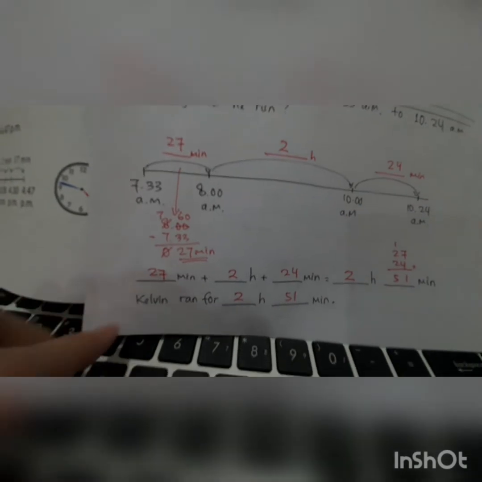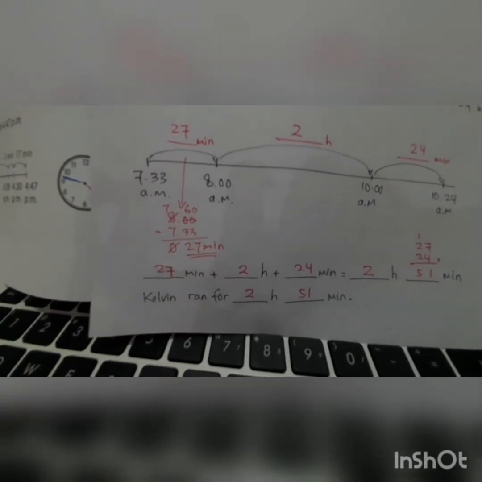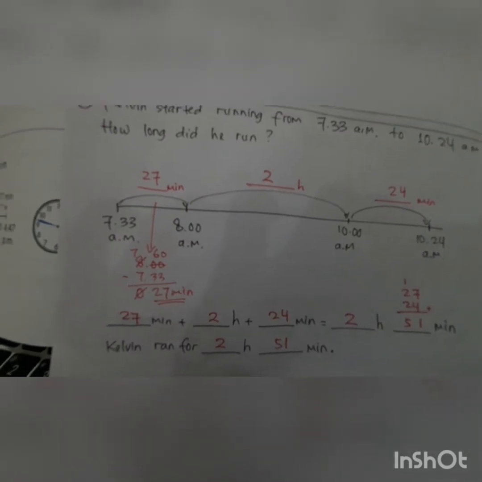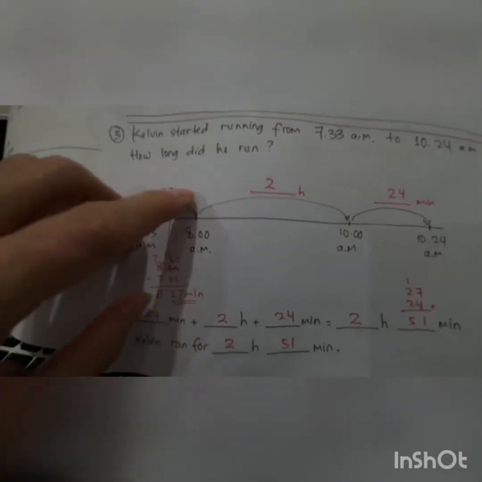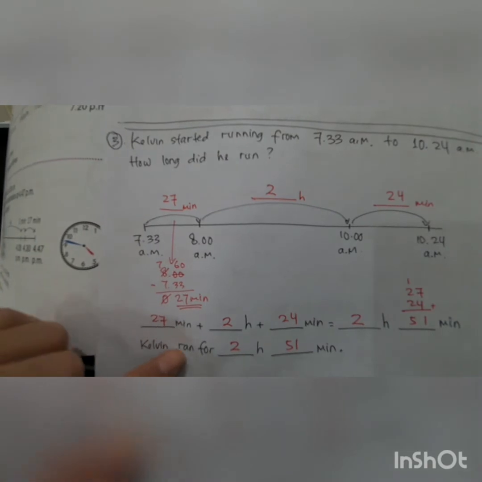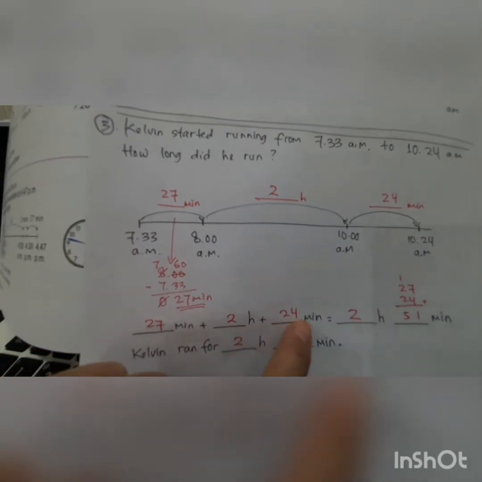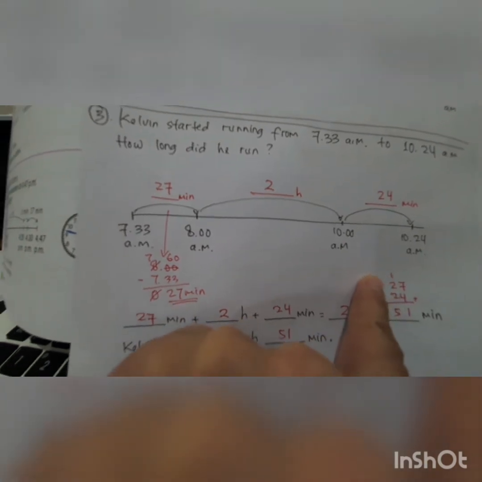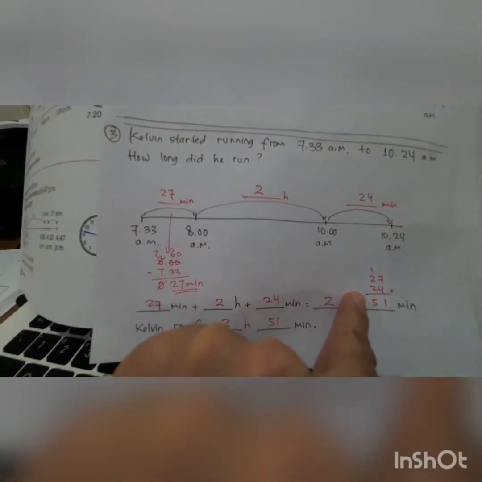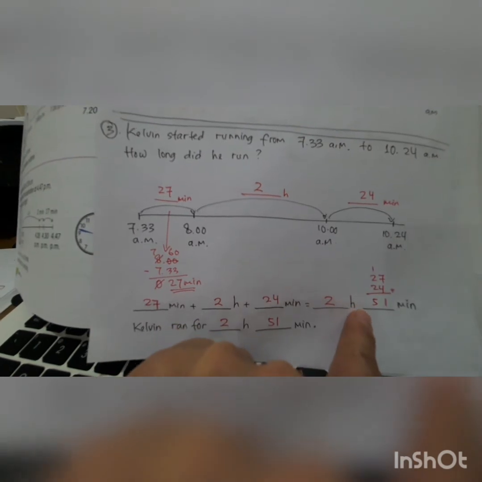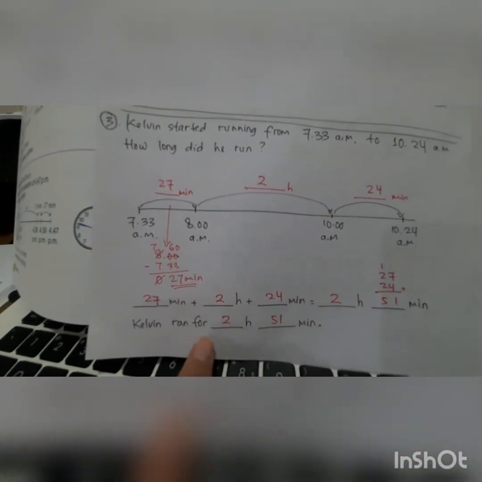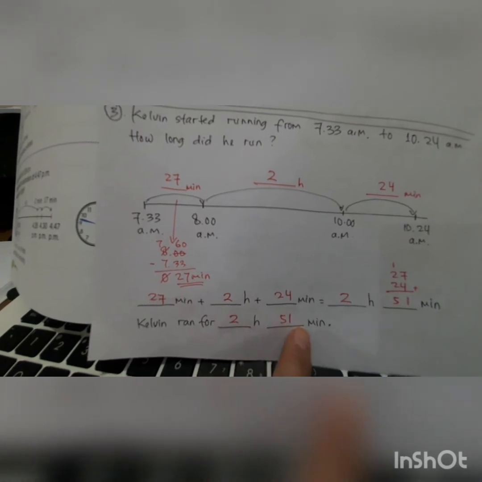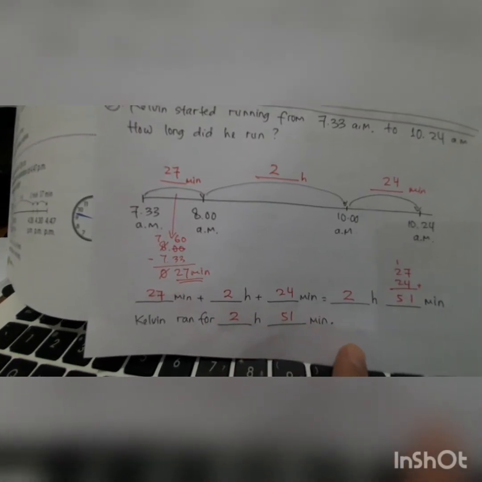So the answer is how many minutes? Yeah, this one how many minutes? You just plus it. This one 27. 2 hours, and then 27 minutes plus 24 equal to 51 minutes. So the answer is Kelvin ran for 2 hours 51 minutes.